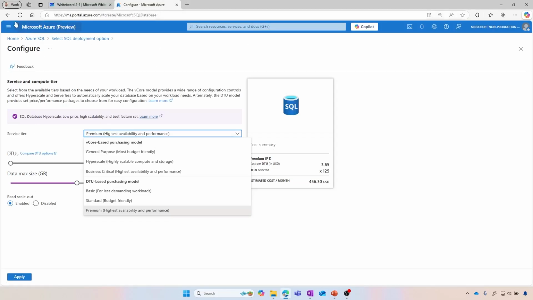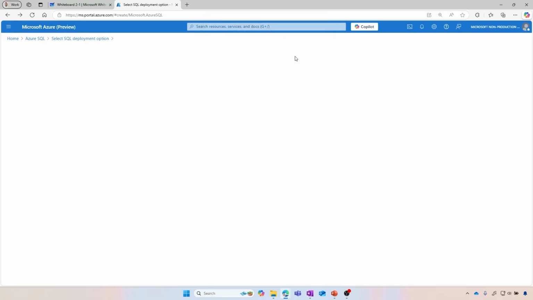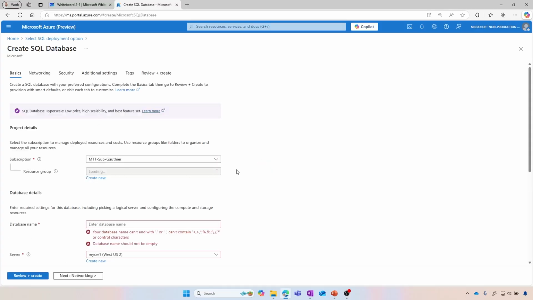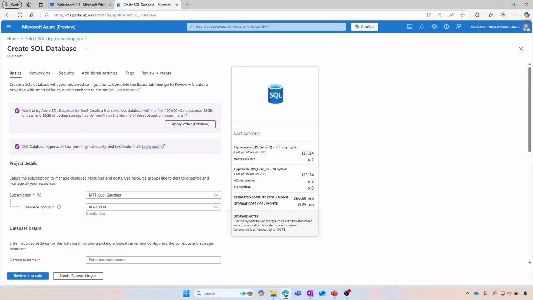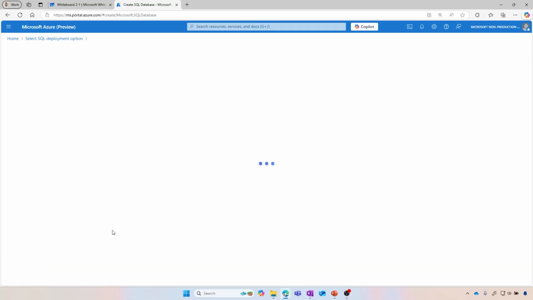Now, if we go back, can I go back? Yes. Oh, yeah, I went back out there. All right, so let's go back to where we were. I'm going to open this one. Scroll down. Compute and storage, configuration database.